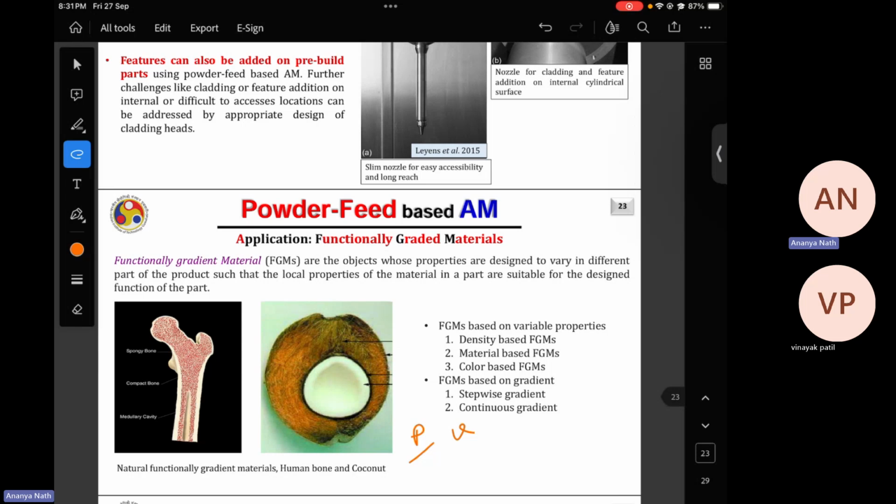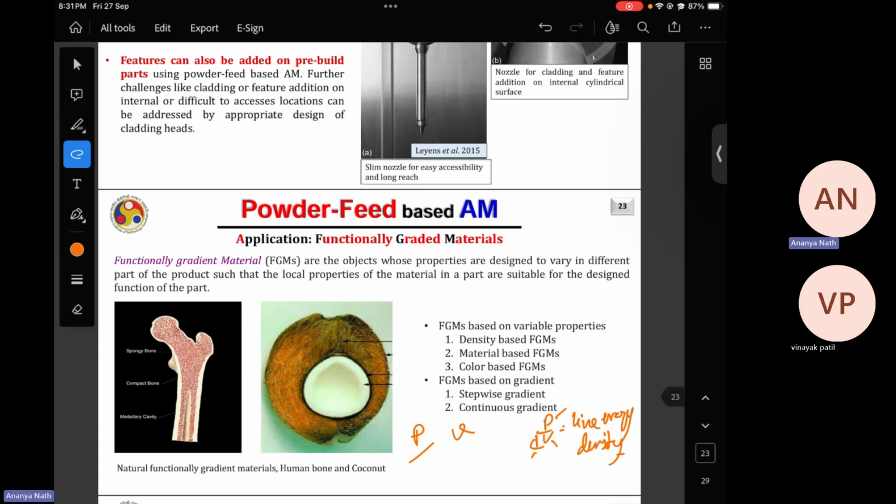When you increase the volumetric energy density or line energy density, which is P by VD, where D is the spot diameter, V is the scan speed, and P is the laser power. This is the line energy density. If you increase the line energy density, you are providing higher energy to the powder, so your melting will be better. If you are providing lower energy density, your melting can be insufficient.